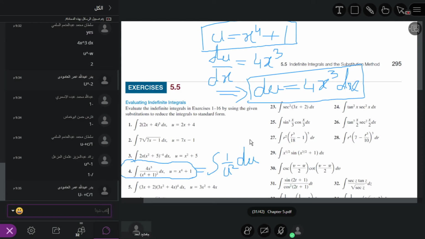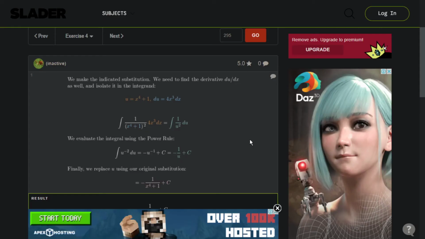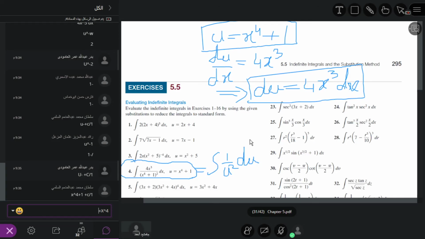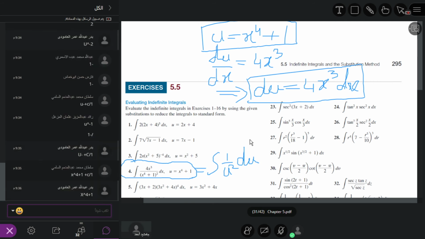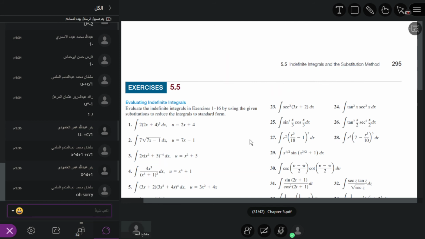Sultan, what is u? x power 4 plus 1. So for u we just put this value, x power 4 plus 1, so that we have minus 1 over x power 4 plus 1 plus constant. After that we have question number 5 here.